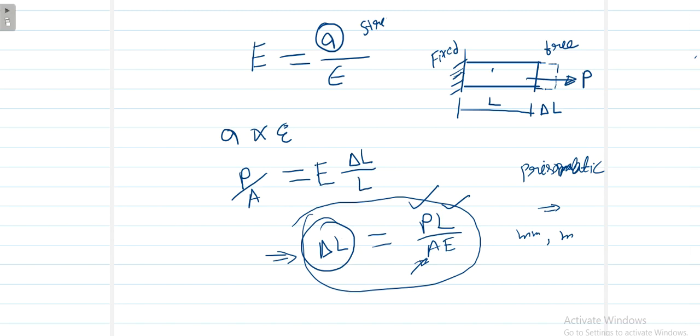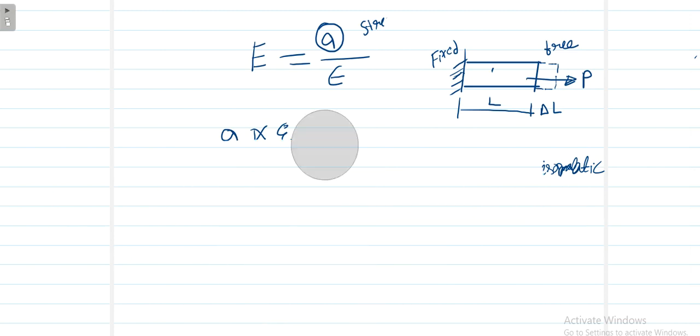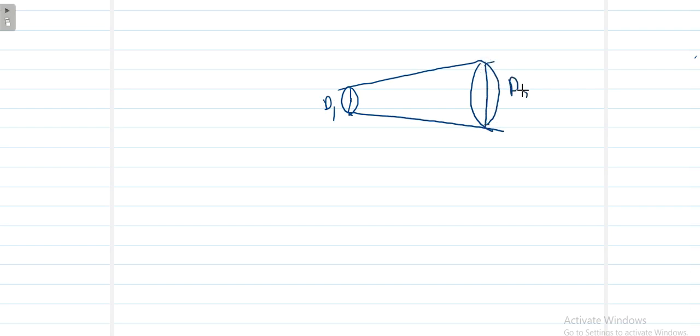In a similar manner, if the bar is not prismatic, suppose it is a tapered bar, a bar having different cross sections. Suppose this is my tapered bar, this diameter is D1 and this diameter is D2. So this is nothing but a tapered bar.